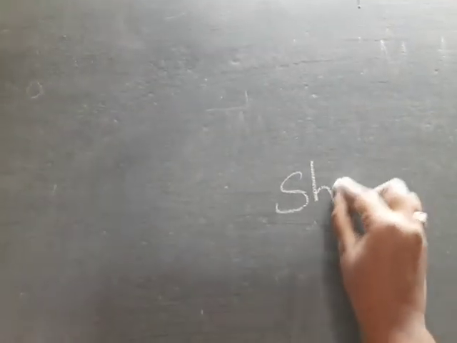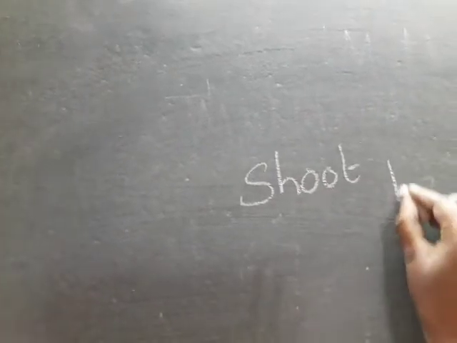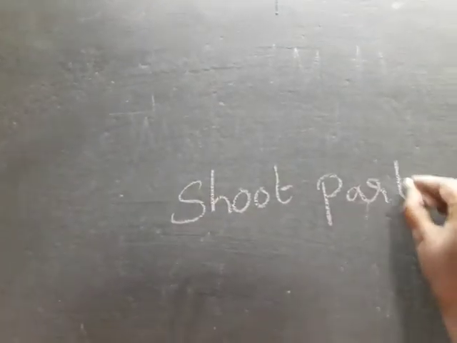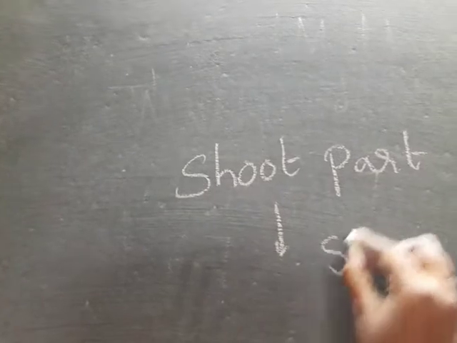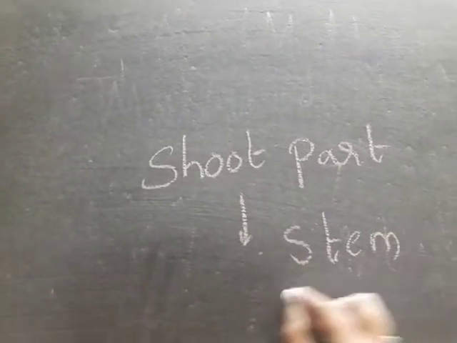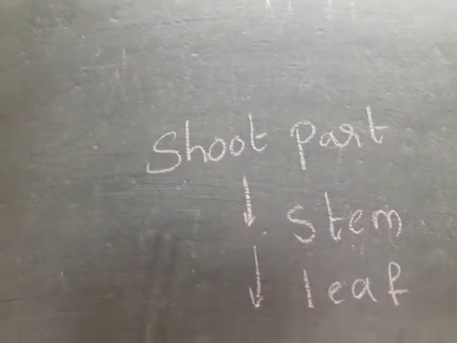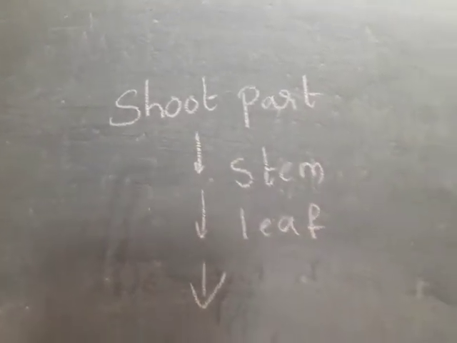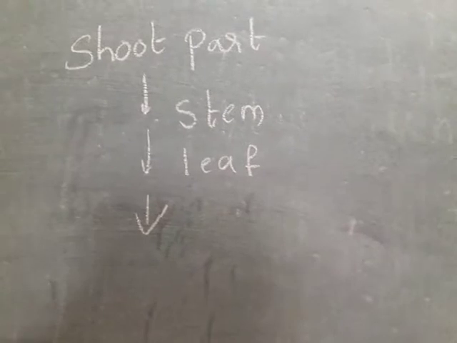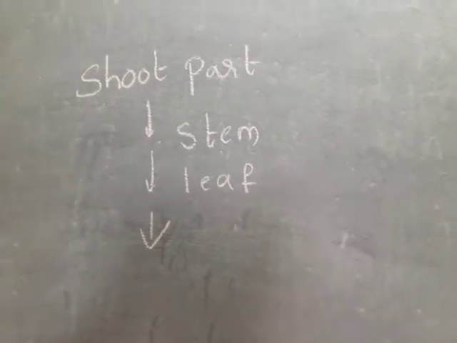Third class science, sixth lesson, parts of a plant. In the previous class we learned the leaf. In the shoot system we learned the stem already, and next the leaves. Today we are going to learn about the flower, fruits and seeds parts.